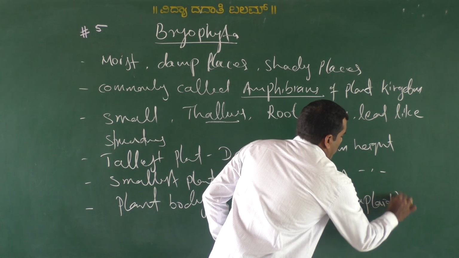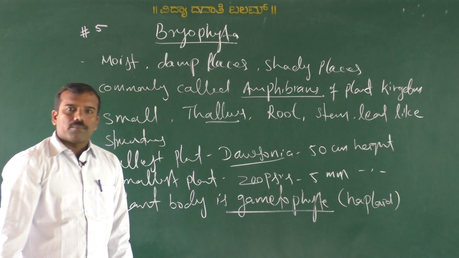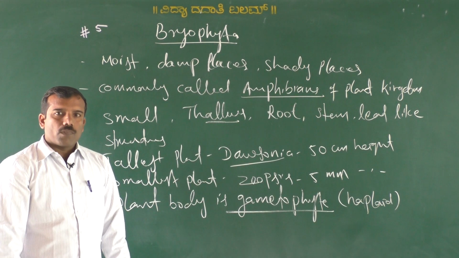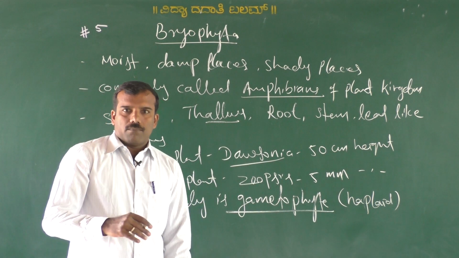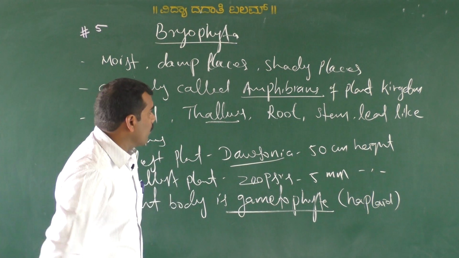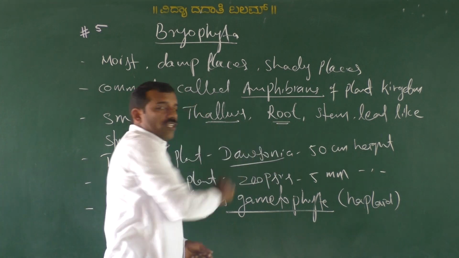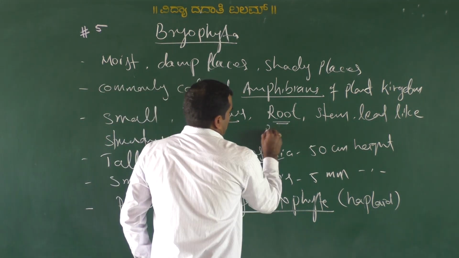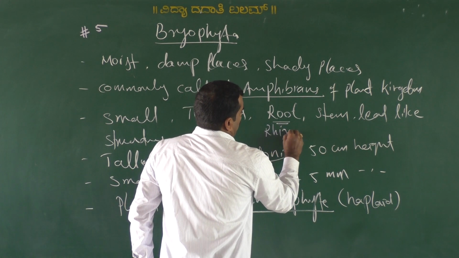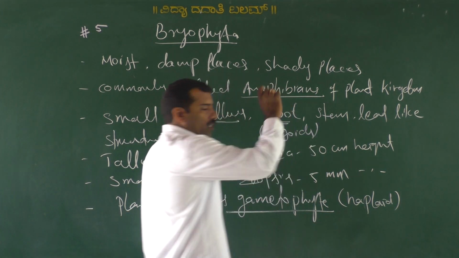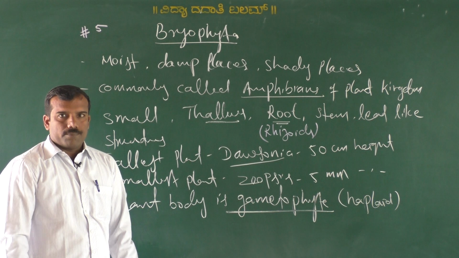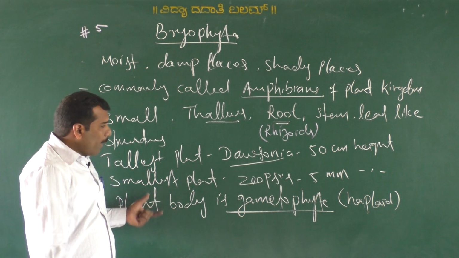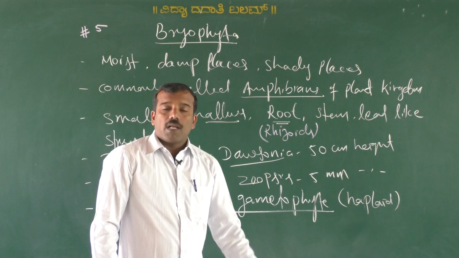It is dorsiventrally flattened. They are attached to the substratum with the help of root-like structures. Actually, what are they called? Rhizoids. They have rhizoids, root-like structures. Okay. The plant body is gametophyte, haploid gametophyte.